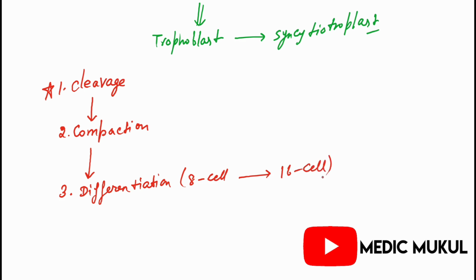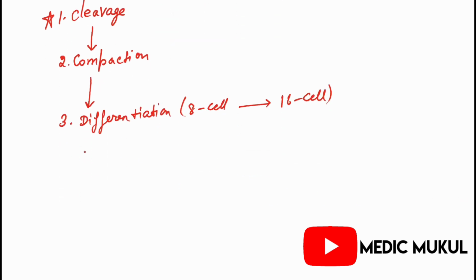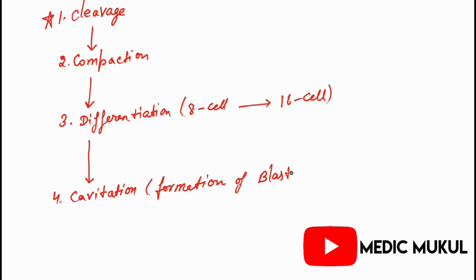So the blastomeres will differentiate into the morula. After the differentiation, the fourth process will occur, that is cavitation. Cavitation means formation of the blastocele, that is a cavity in the blastocyst.